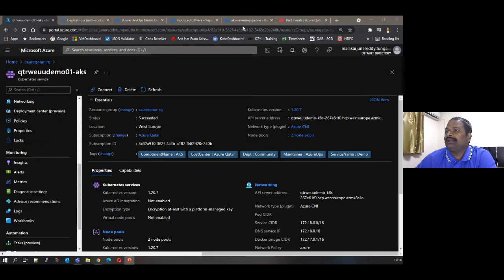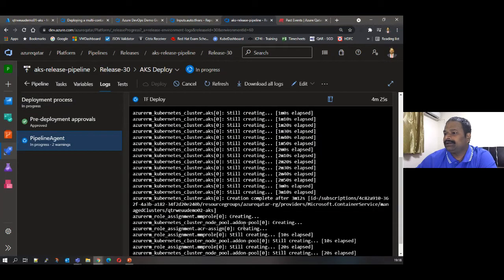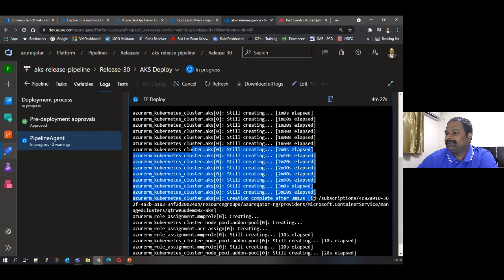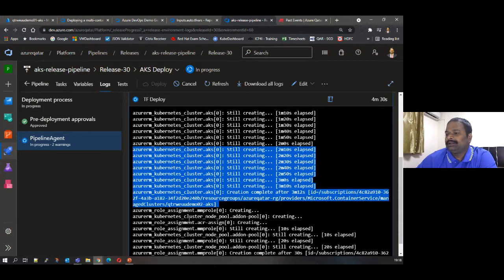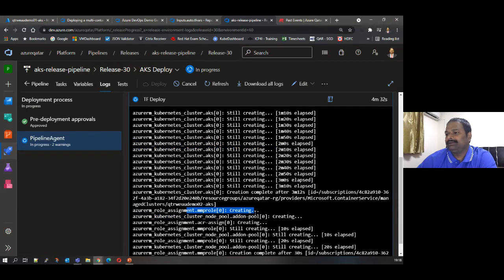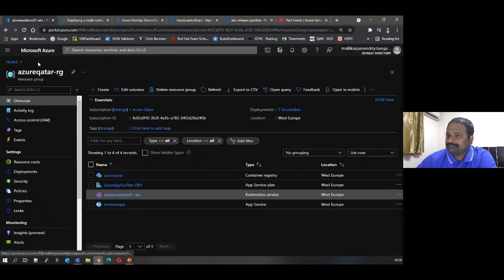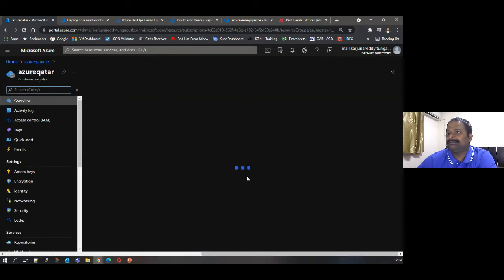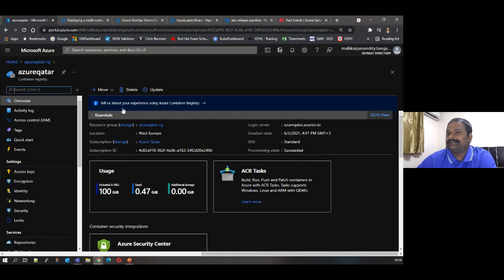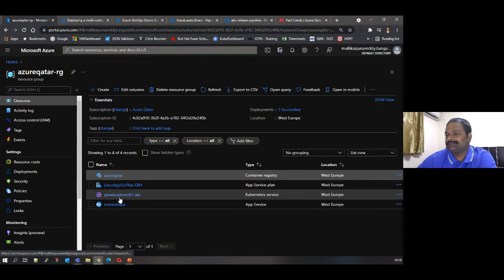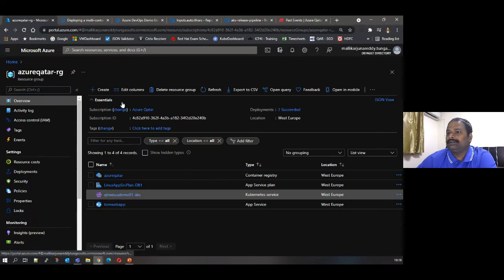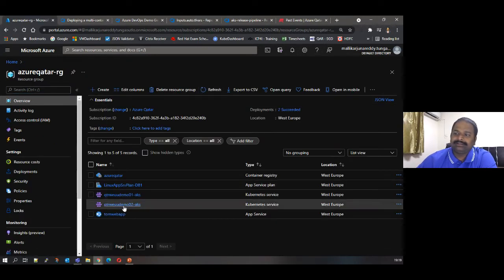Okay, so yeah, I think this AKS is being created. Kubernetes AKS is being created, and as I was talking about the role permission, I'm giving the AKS contributor role to the newly created AKS for the ACR. I have an ACR here. Azure Qatar is my container registry name. For this ACR, I'm providing the contributor access to the cluster service principal, which is being created there. Yeah, so you see the AKS is being created.